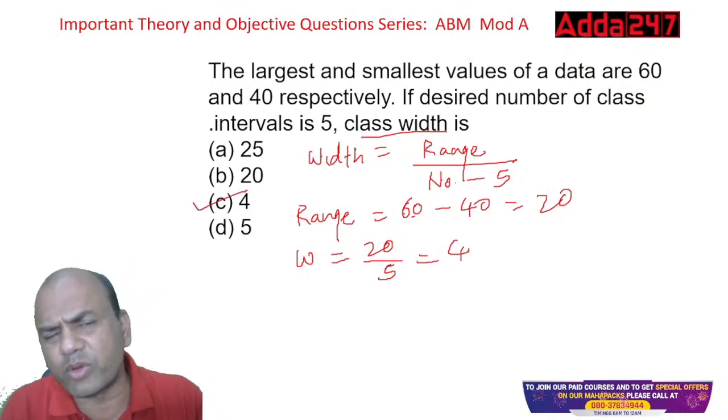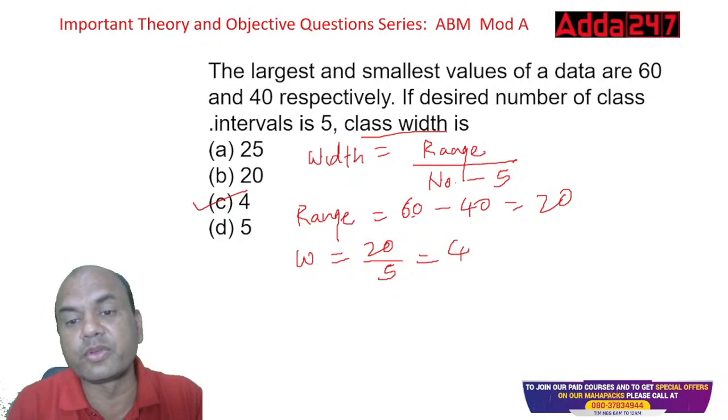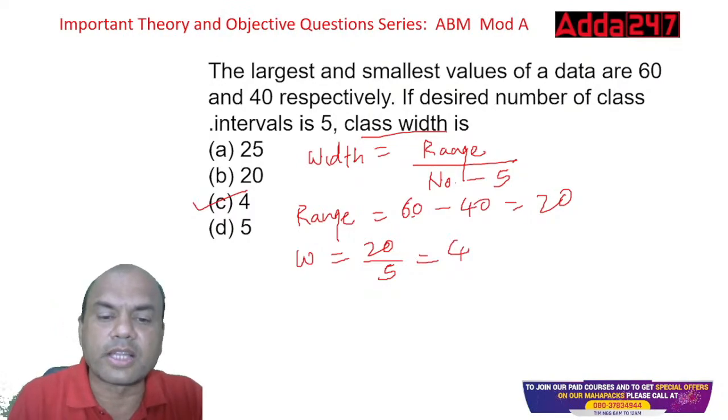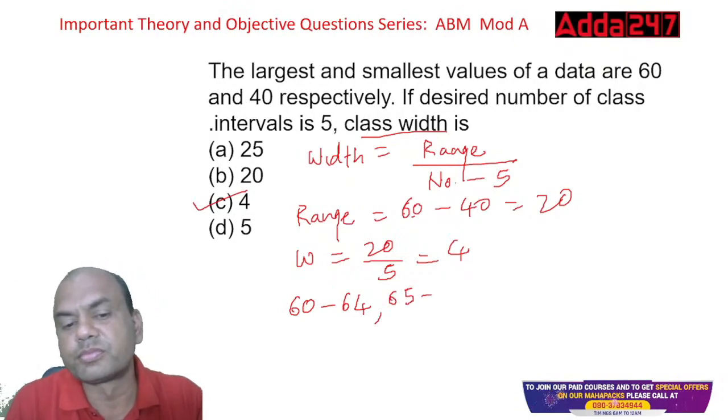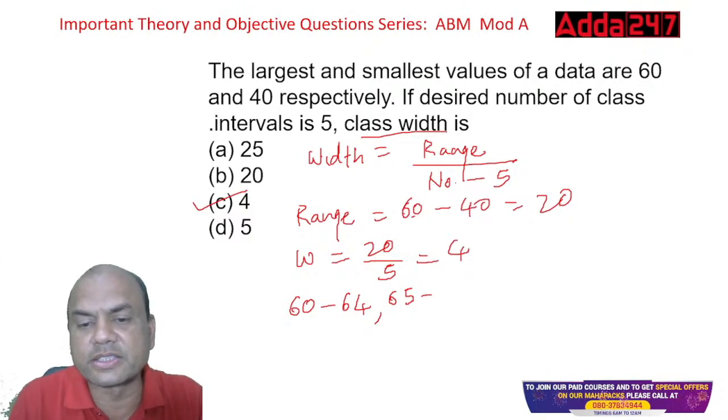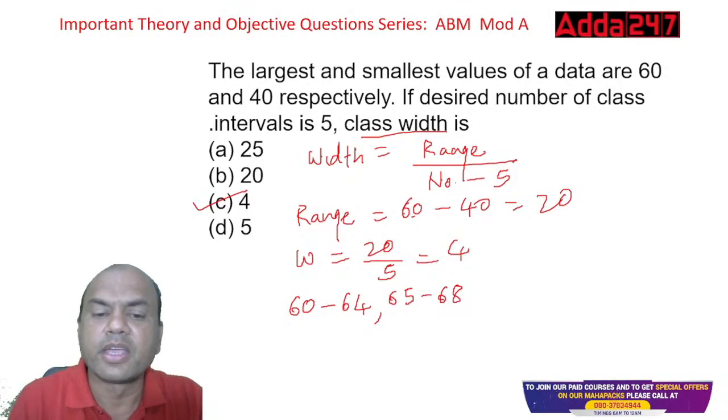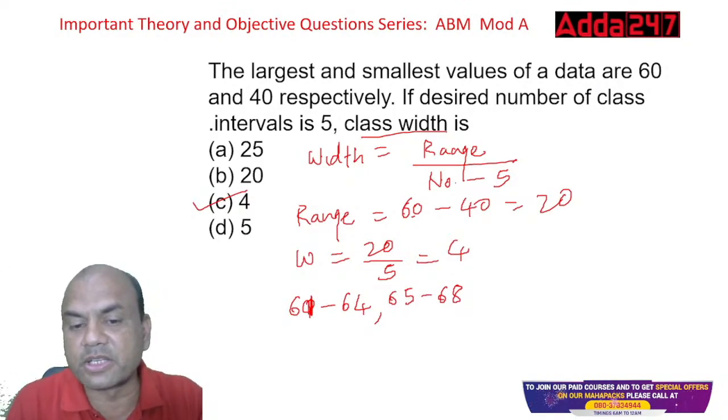What do you actually mean by this word width? Suppose you get the answer 4, what do you mean by this? It means your classes are 60 to 64, then 65 to 68. Even this you can make it at 61. This is an inclusive group, 61 to 64, 65 to 68, and so on.